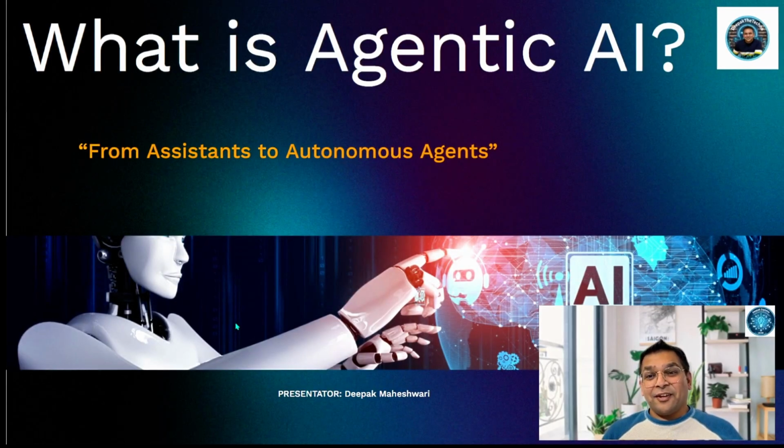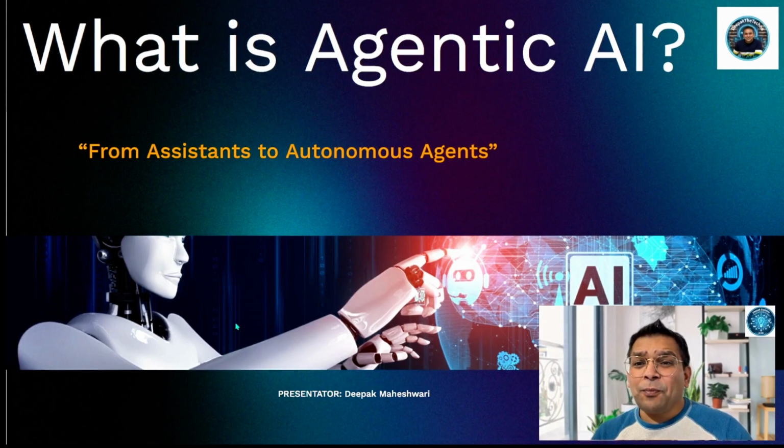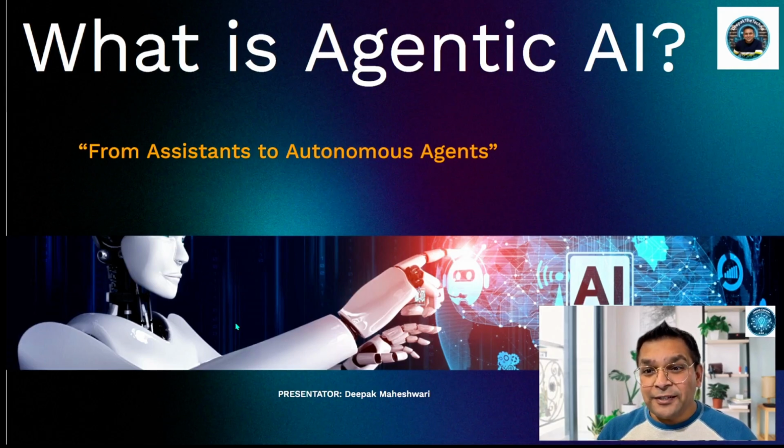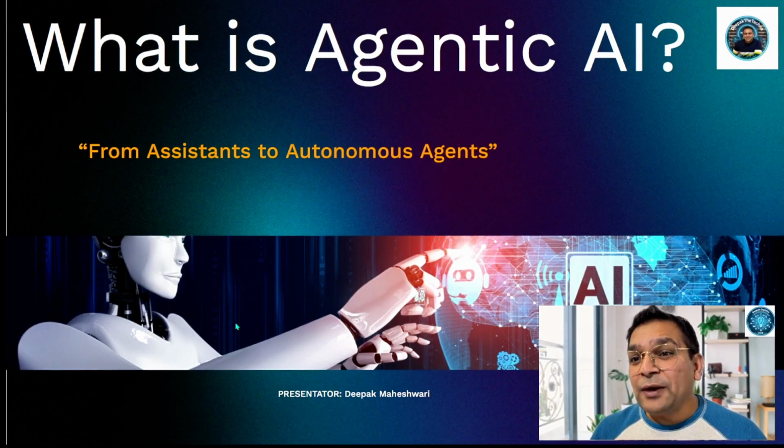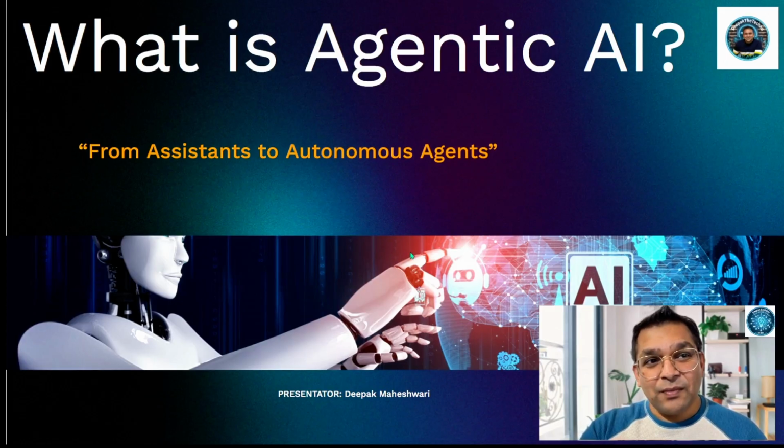What is Agentic AI? Agentic AI refers to AI systems designed as autonomous agents. Instead of waiting for prompts, these systems can understand objectives, plan steps, use tools, and learn from outcomes. In short, they behave less like software and more like digital workers.